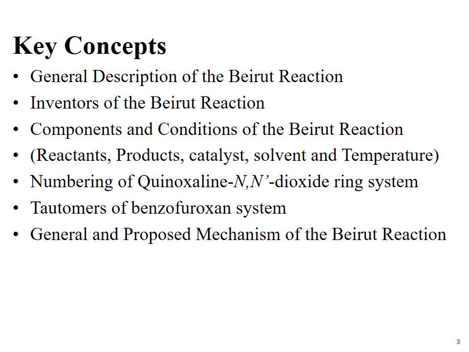It exists in the form of 2 tautomers, or we can say 3 tautomeric forms. Each tautomeric form has a reactive site, so it can react with the other coupling partner to give the 2 isomers of the product. Then we will discuss the general and proposed mechanism of the Beirut reaction.